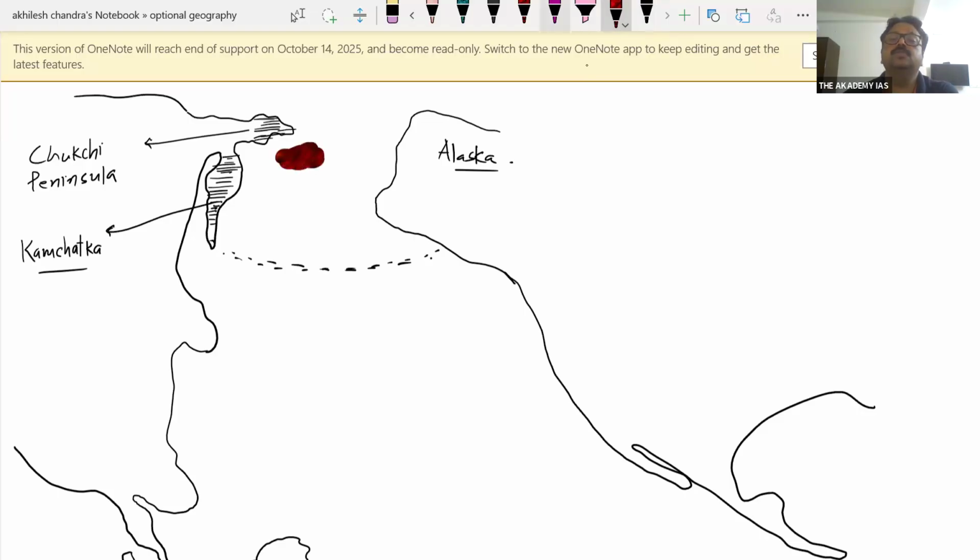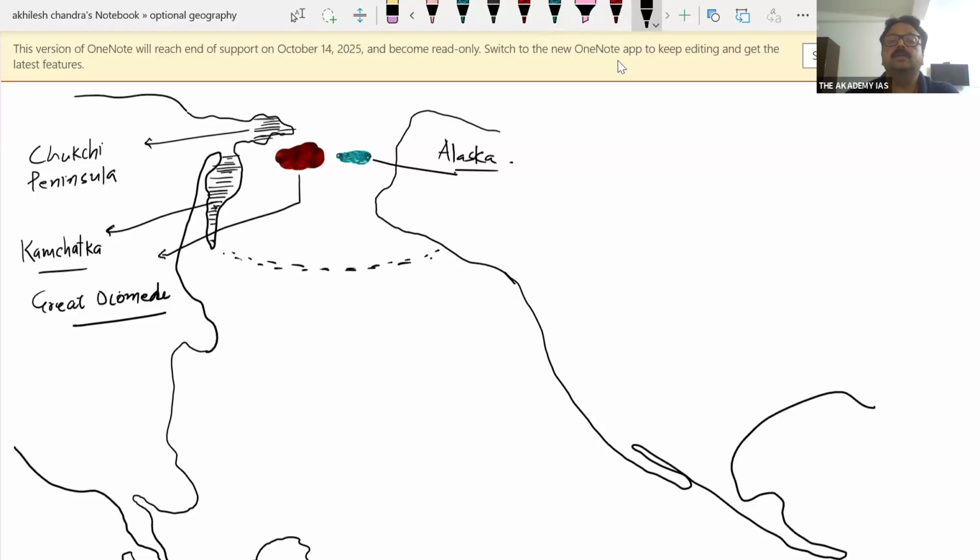One island belongs to Russia and another belongs to US. The Russian island is called Great Diomede Island.